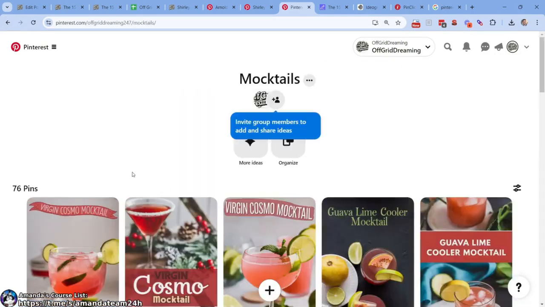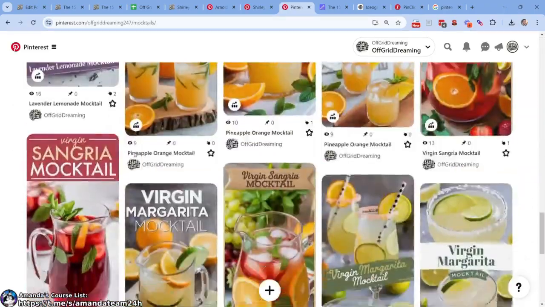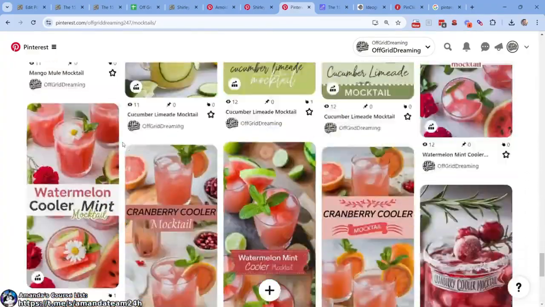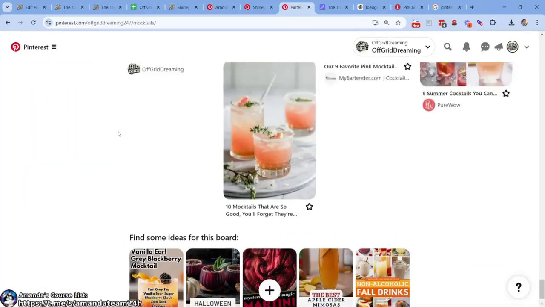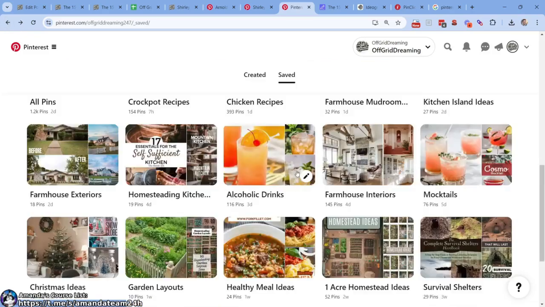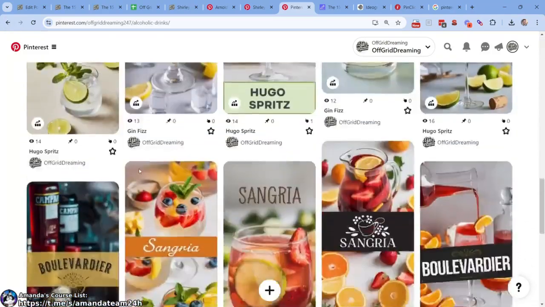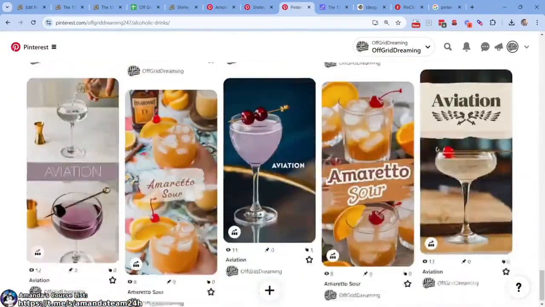We do have a lot by now. Let's just scroll down. Get a feel for all these. Everything looks wonderful, but these are the singular ones. It gets a little tricky when you do the listicles. Keep going. So it must have been in the regular cocktails, which there's more of them. Alcoholic drinks. Let's come down here. I'll show you what it looks like.